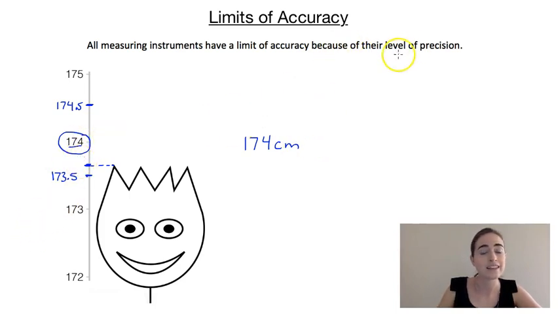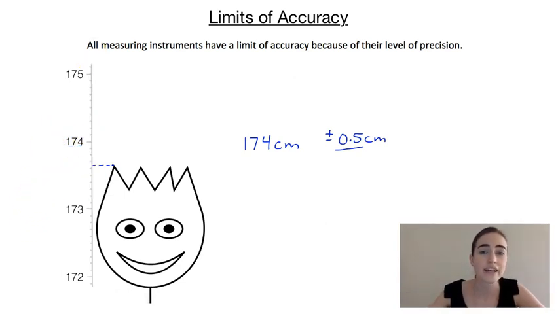So what we say is the level of precision here is plus or minus 0.5 centimeters. This is our limit of accuracy because we could have gone half a centimeter above, so plus 0.5, or half a centimeter below, so minus 0.5, and anywhere in there, we still would have rounded to 174.